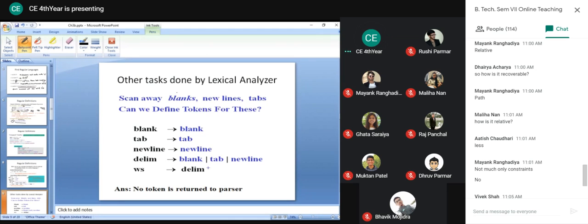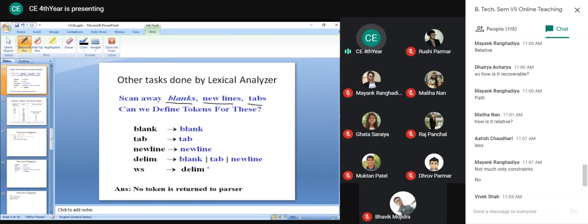So now, as we know, in the lexical analyzer we are not only focusing on the different tokens, but it has some other tasks. That means if there is any blank or a new line character or tab, it must be deleted from the program because they are not useful in the other phases of the compiler. So for blank, tab, new line character, we'll represent that as a delimiter.